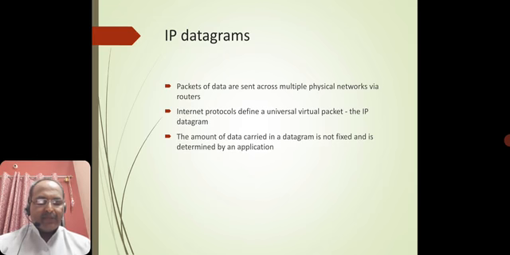This is actually a very brief session compared to other technical sessions in computer networks. Here we are going to address only two important things, starting with the benefit of the IP datagram forwarding mechanism. If we cannot forward to a definitive address, then there is a violation. So we always keep in mind that IP datagrams are packets of data sent across multiple physical networks via routers.